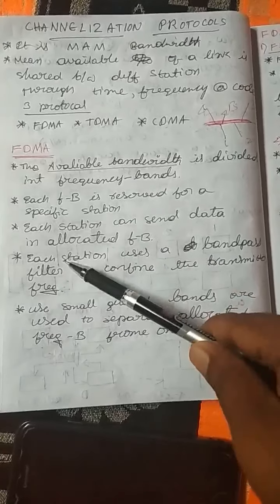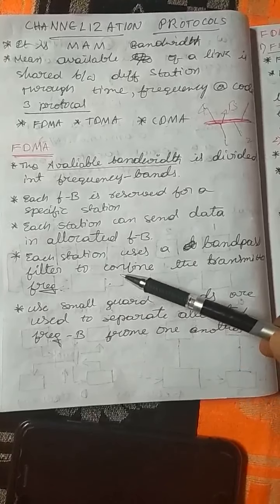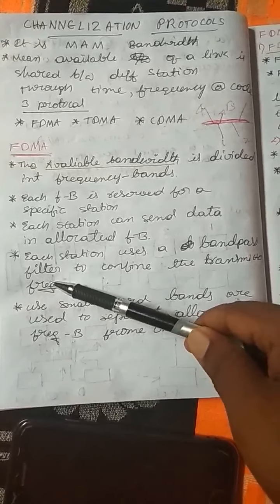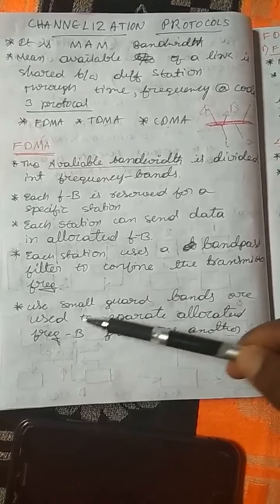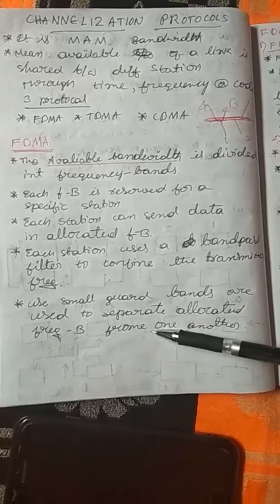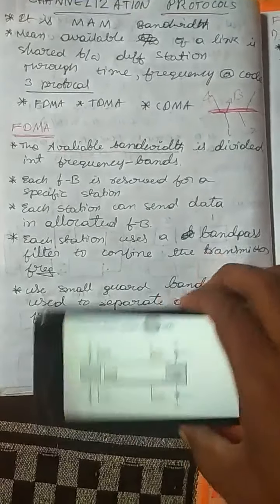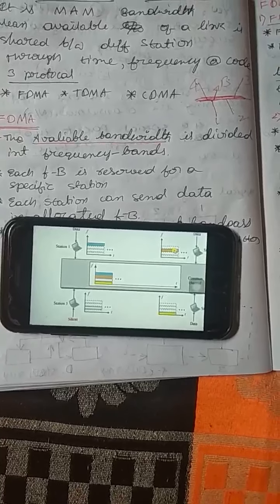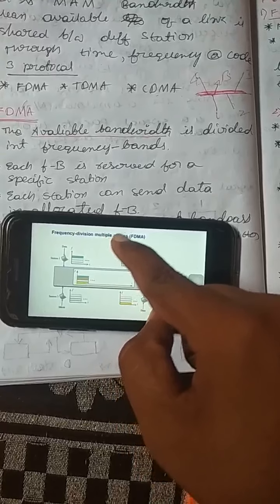frequency band. Each station uses a band pass filter to confine the transmission frequency. Next, small guard bands are used to separate the allocated frequency bands from one another. What do you mean by this statement? You can see that this is the frequency division multiple access diagram.